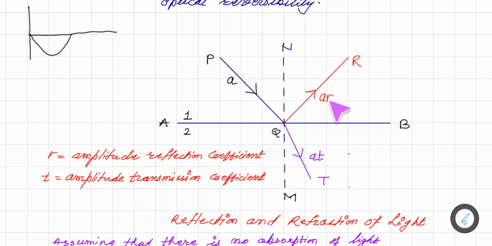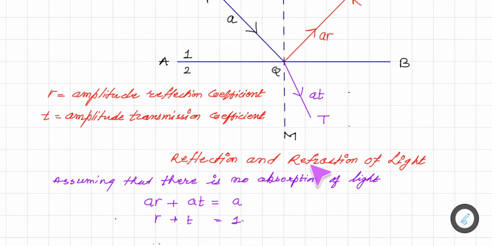So the part of A which is R times A is reflected, and this is the transmission coefficient, the amplitude transmission coefficient, and the part of that light transmitted is AT. Remember that this amplitude A is equal to AR plus AT, provided that the energy is not being absorbed by anything else that we are considering.